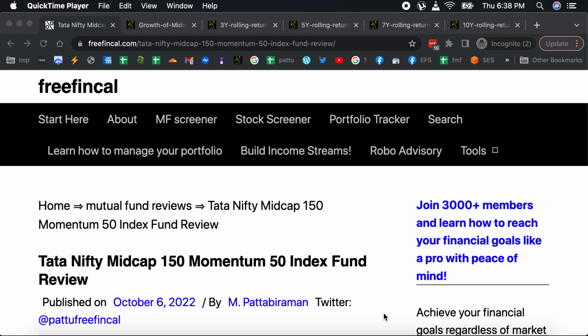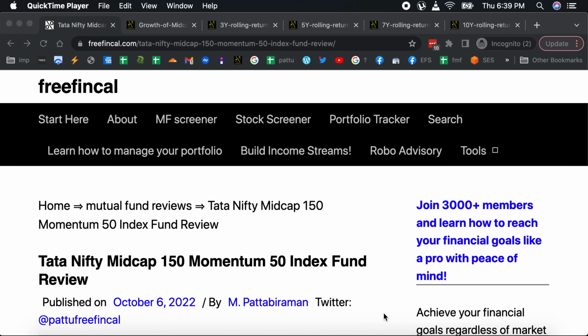Today let's talk about Tata Nifty Midcap 150 Momentum 50 Index Fund. That's quite a mouthful. So the fund is currently in its NFO period. This is the second momentum index released by the NSE. The first is the Nifty 200 Momentum Index. We have talked about that.